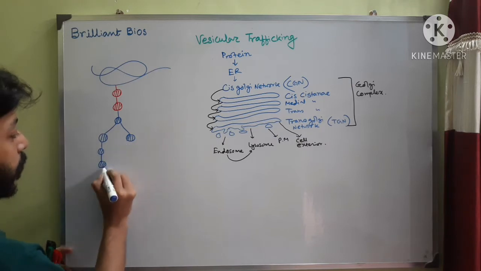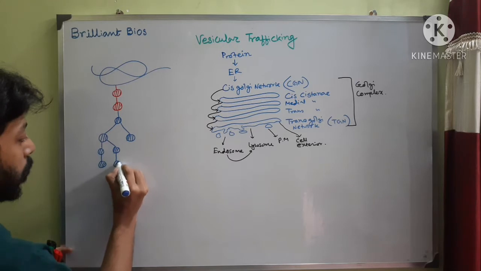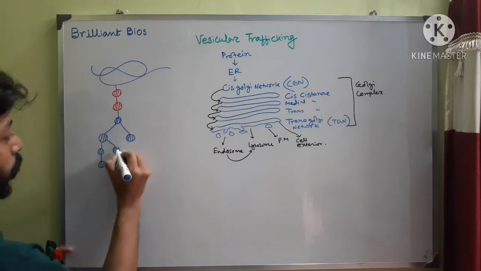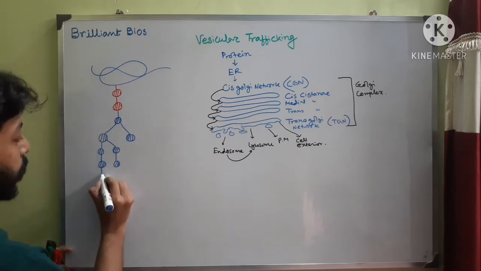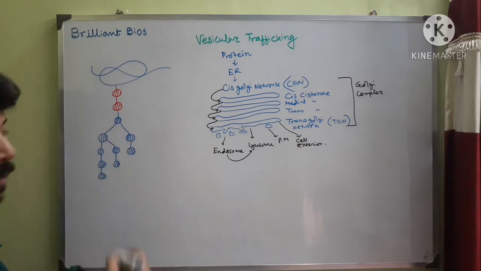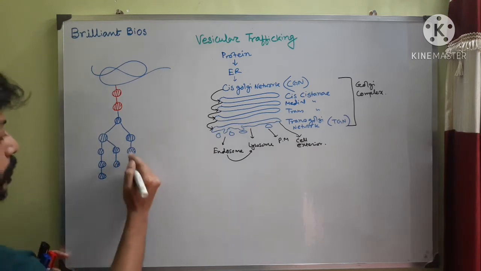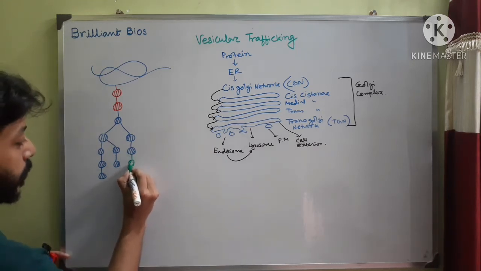There are 9: 1, 2, 3, 4, 5, 6, 7, 8, 9, let's suppose. And then 3 glucose molecules are also attached with this complex, so it is called oligosaccharide.